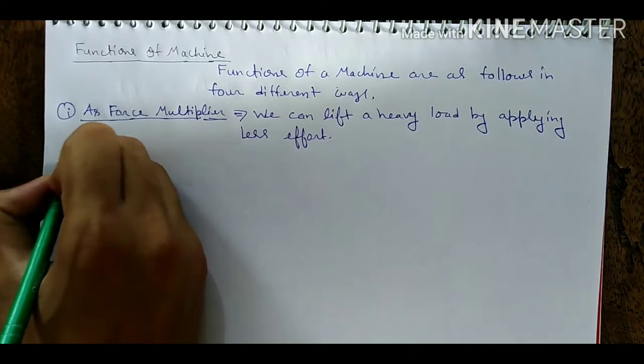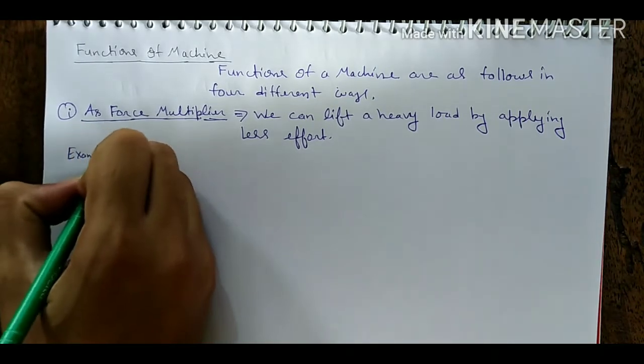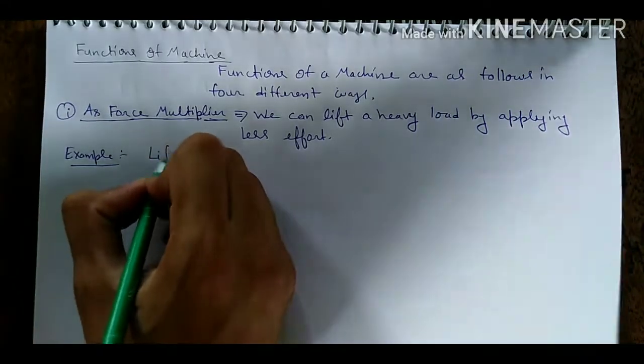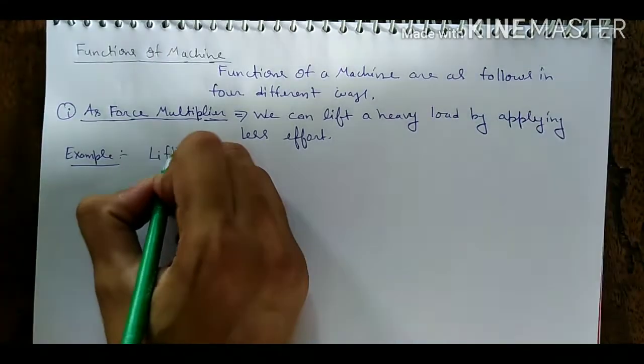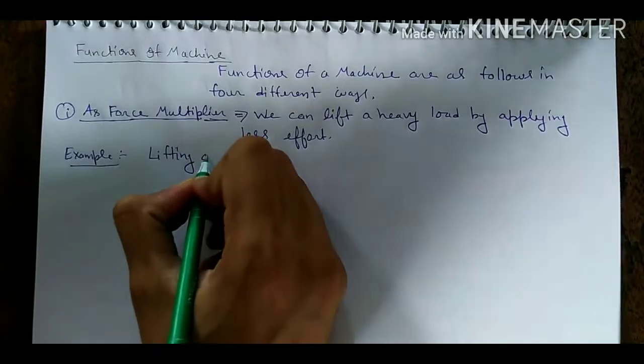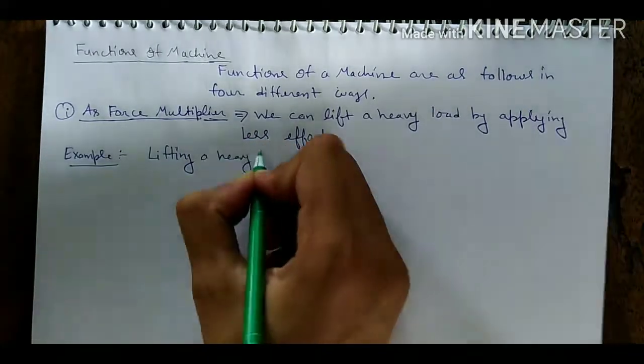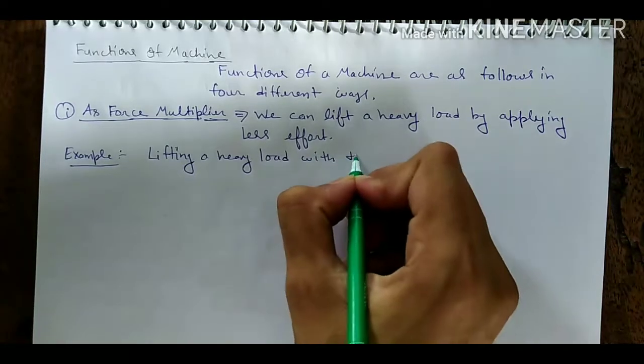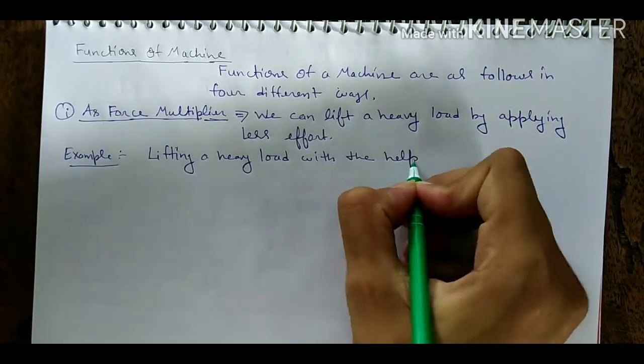For example, lifting a heavy load with the help of pulleys.